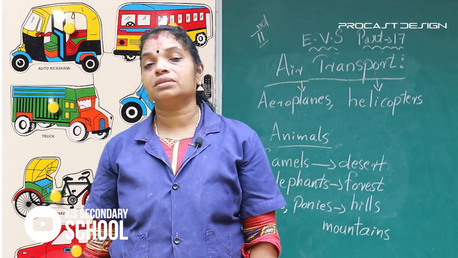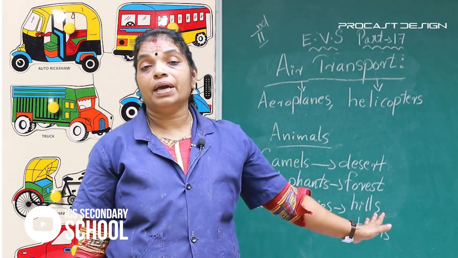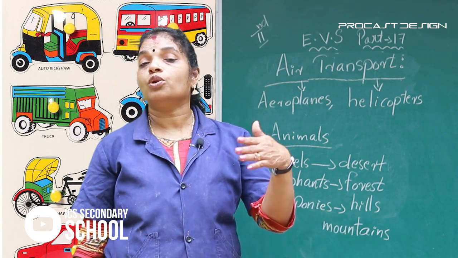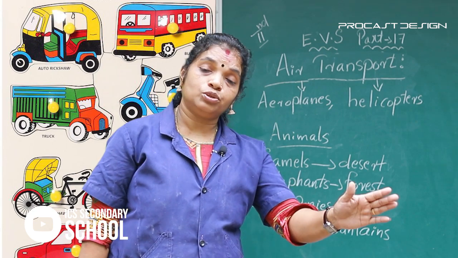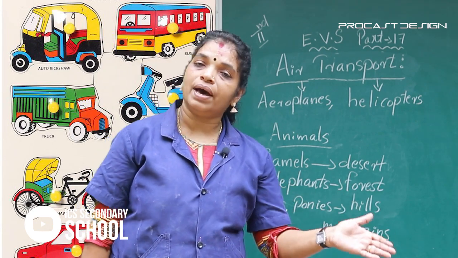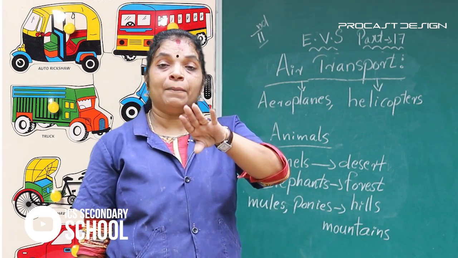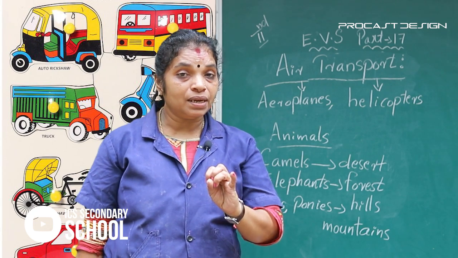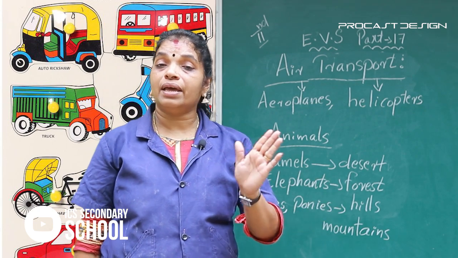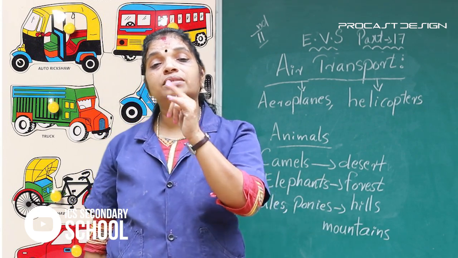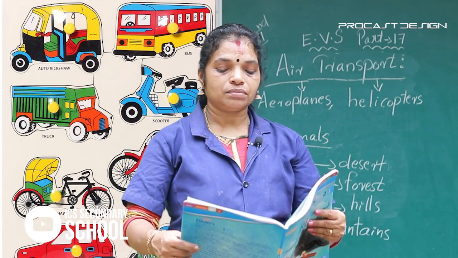Last we discussed animals. Long ago, people used animals to move from one place to another. Camels in desert, elephants in forest, and mules and ponies in hills and mountains.